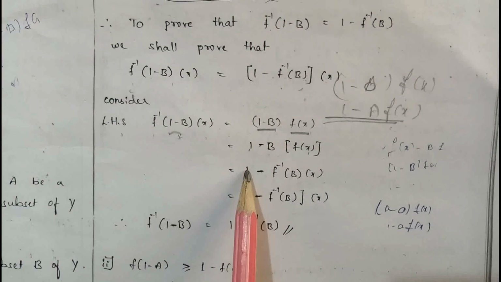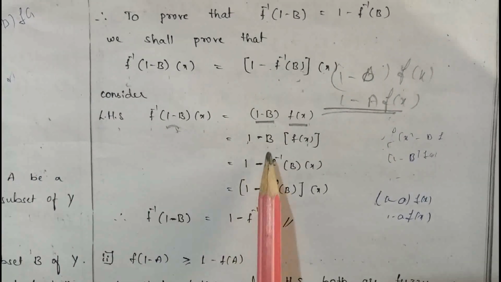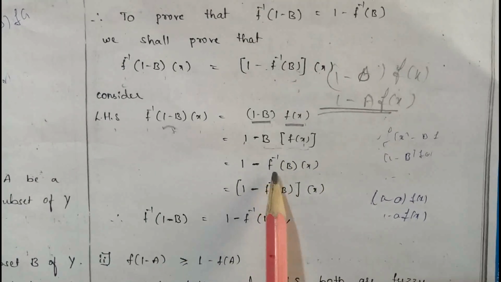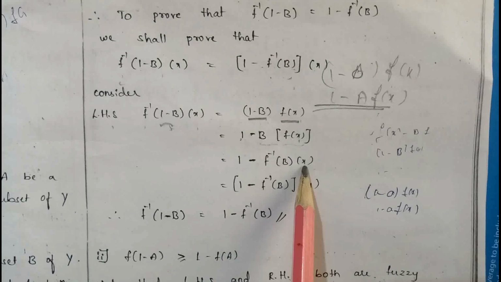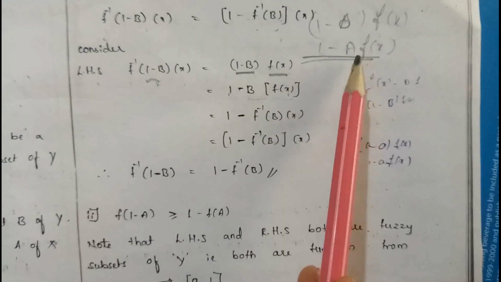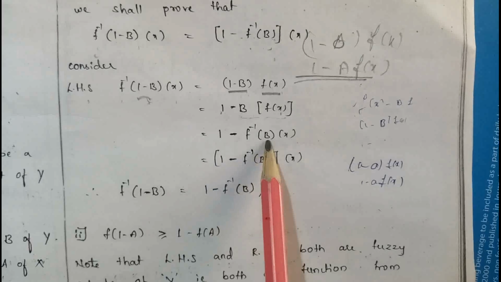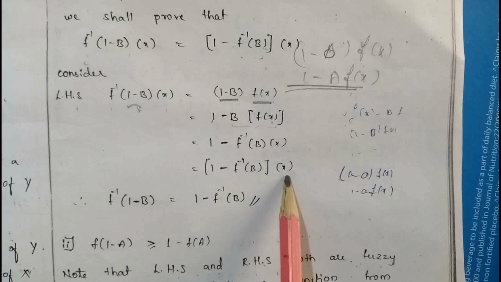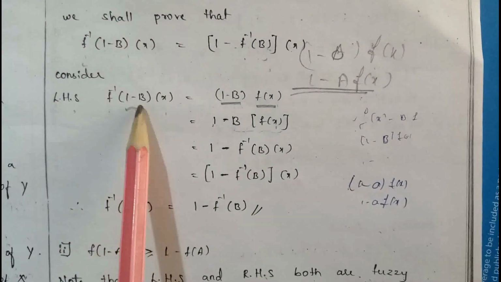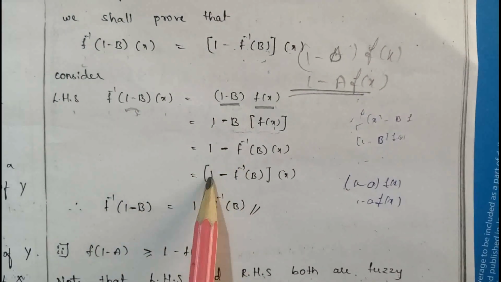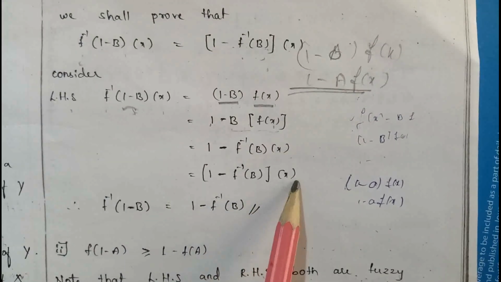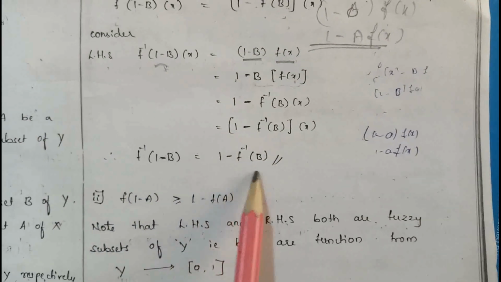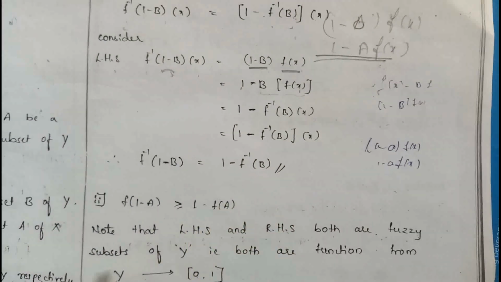That is 1 minus, again by using the definition of inverse image, b of f of x can be written as f inverse of b of x. Again by using the same property, 1 minus f inverse of b of x can be written as 1 minus f inverse of b of x. Therefore, f inverse of 1 minus b of x is equal to 1 minus f inverse of b of x. Therefore, f inverse of 1 minus b is equal to 1 minus f inverse of b. This one is the first proof.